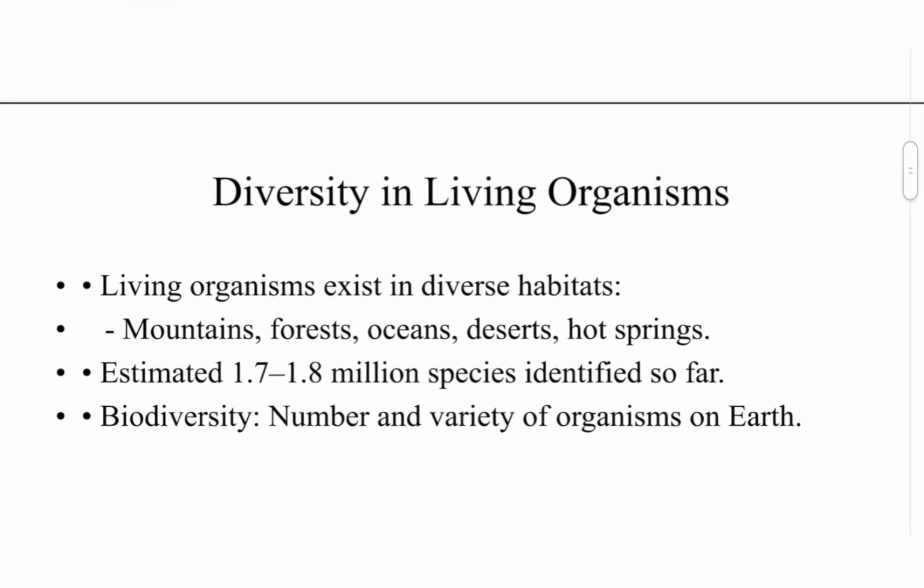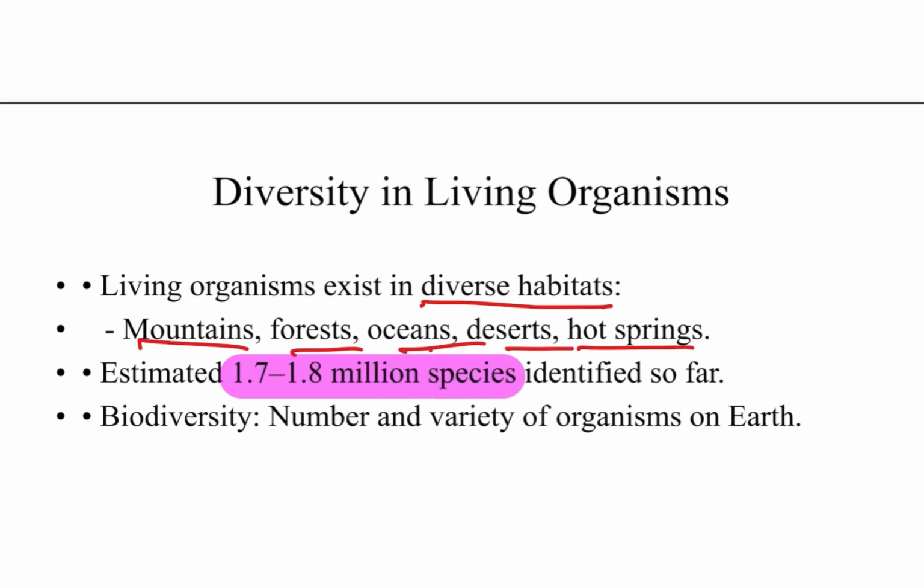Now, what is the diversity in the living organisms? Actually, there are different types of habitat, and organisms mainly live in mountains, forests, oceans, deserts or hot springs. There are an estimated 1.7 to 1.8 million species, and there is one definition included in this chapter, that is biodiversity.